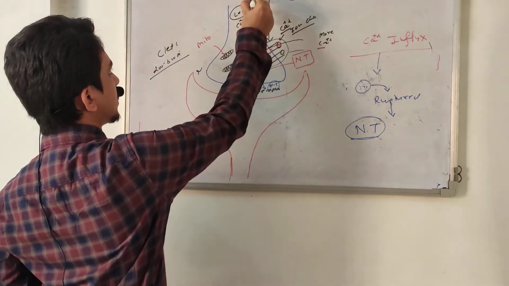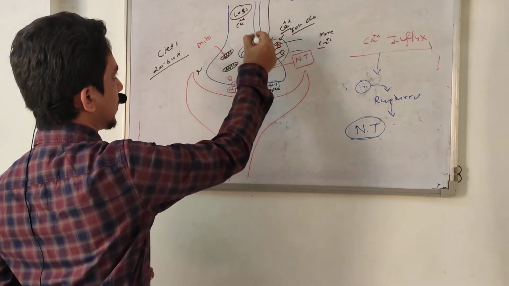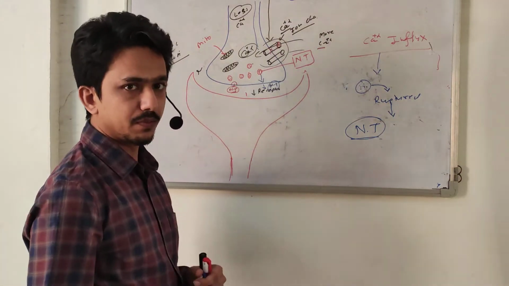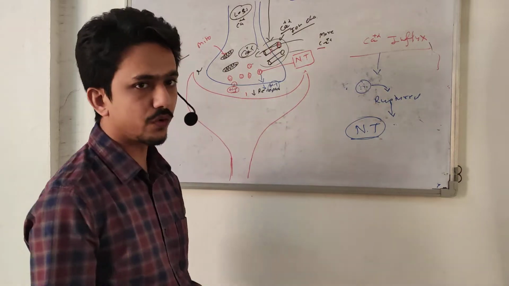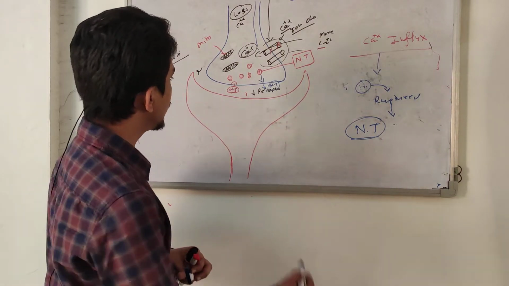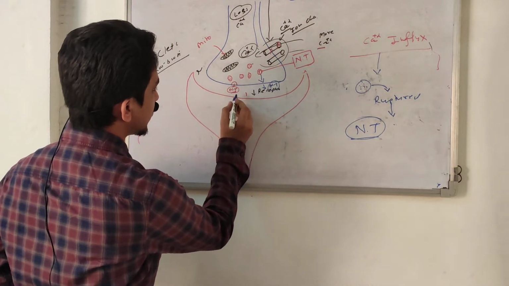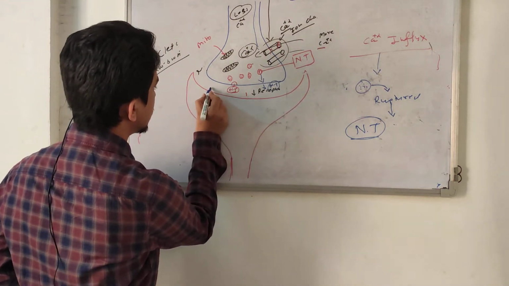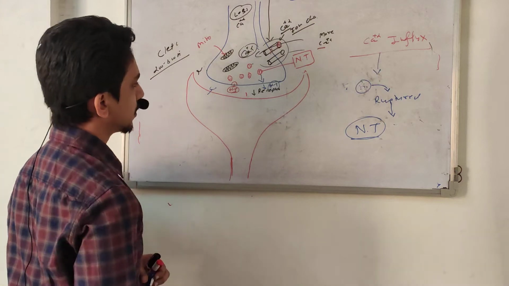So now the action potential travels from up to downward, and it converts into chemical energy in the form of a neurotransmitter. What happens now? The neurotransmitter binds with the receptor which is usually present in the postsynaptic neuron. Suppose here is the receptor.